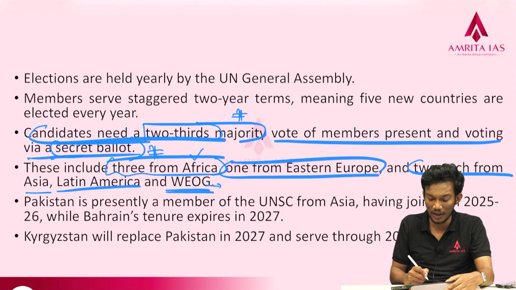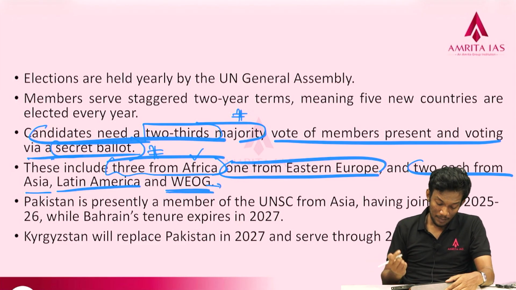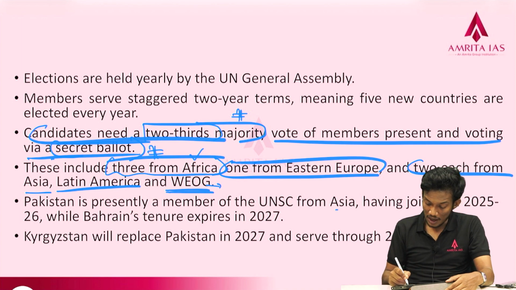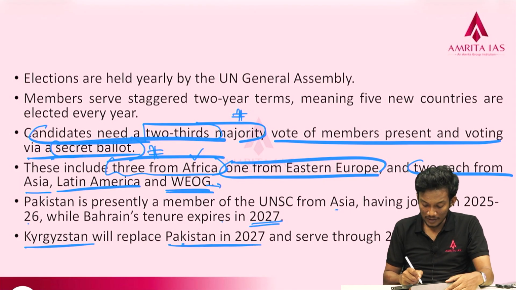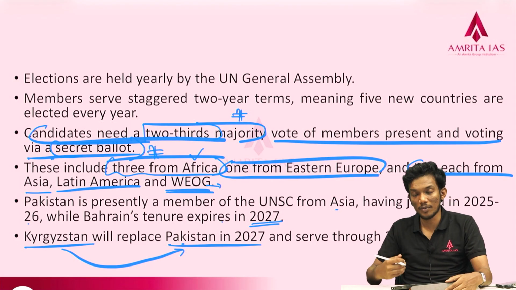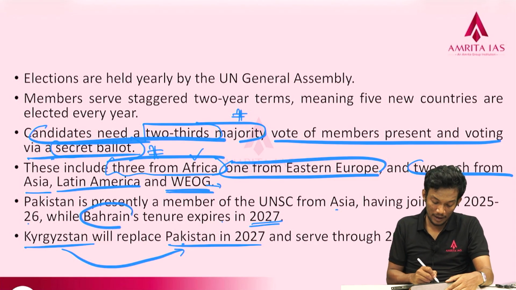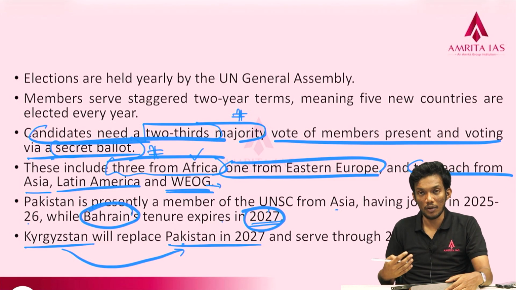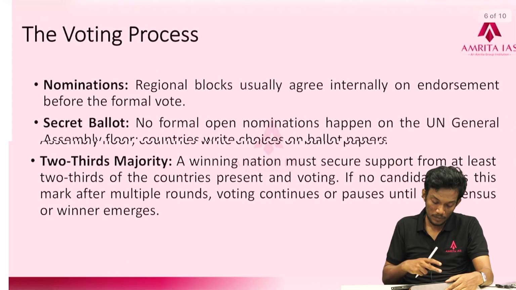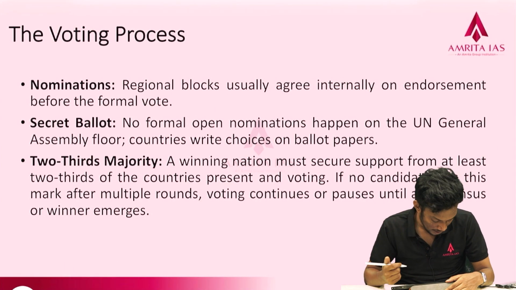See, these other countries actually include Israel, etc. Then Pakistan is presently a member of the UNSC from Asia, having joined for 2025-26, while Bahrain's tenure expires in 2027. Kyrgyzstan will replace Pakistan in 2027, for which the election has already taken place, and from January 2027 onwards they are going to replace Pakistan. Now, Bahrain's tenure expires in 2027, and a candidate will be seeking to replace Bahrain. Okay, so much of these other things have already been discussed.